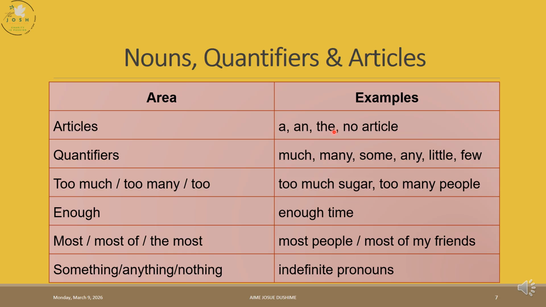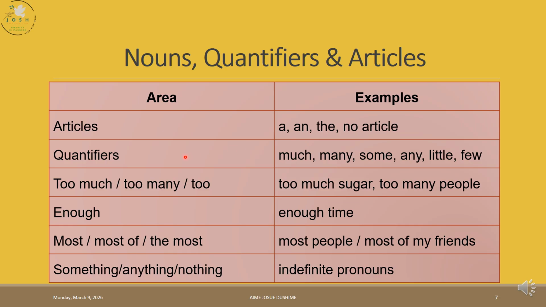And we also learned the use of no article. We can leave out the article in some subjects in language, where with an uncountable noun, when we are speaking about them generally, we can't just put the article. In that way, you just need to know when you should put the article and when you shouldn't put the article.